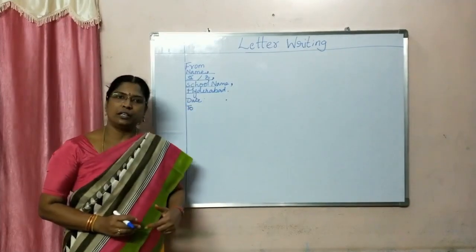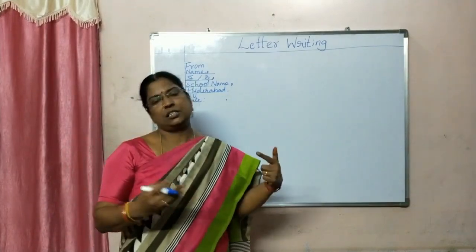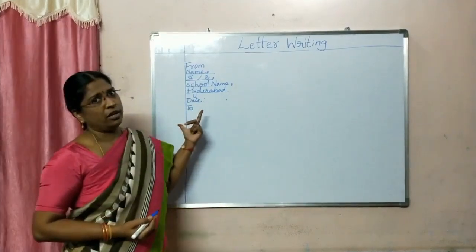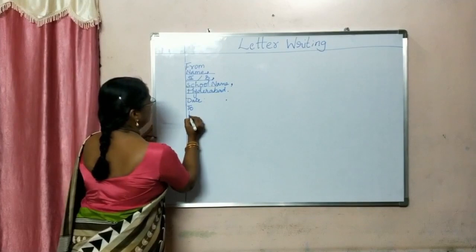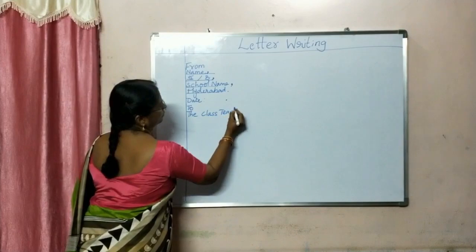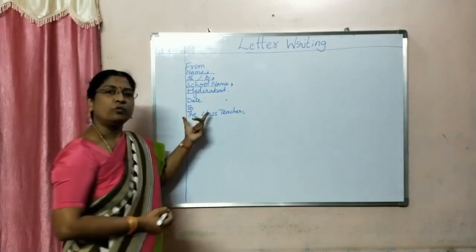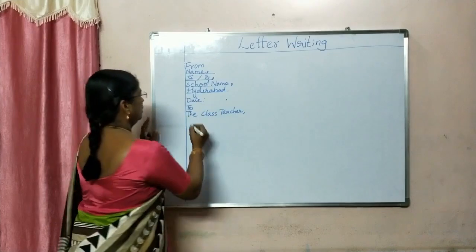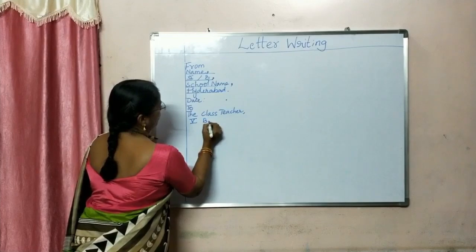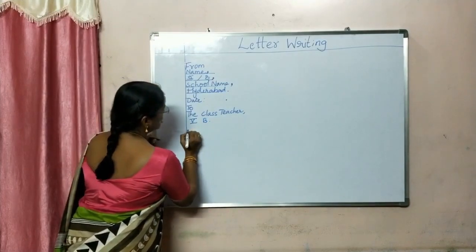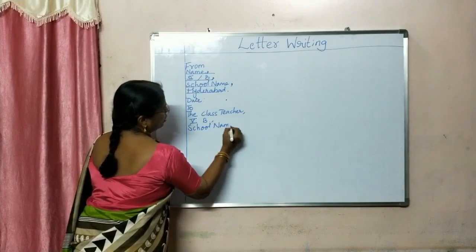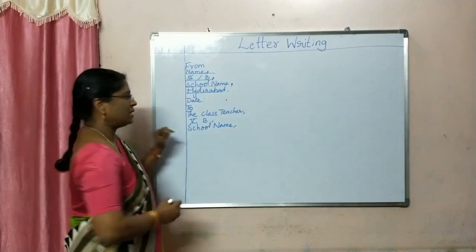Now, to whom are you writing, whom are you requesting to change the section? You will write it to your class teacher, or you can also write to your principal sir. So you write, To the class teacher, then comma. Which class is your class teacher of? Whichever section you are in, she is the class teacher of that section, 5th B. Then you have to write the school name. Here also comma, then school name comma. Then what is the place? Hyderabad.